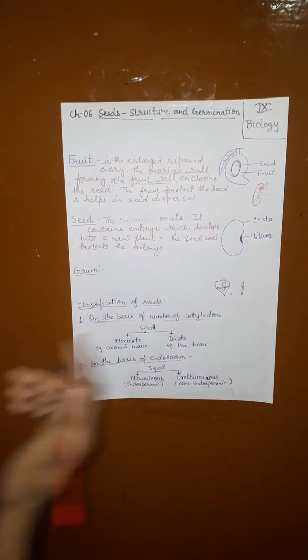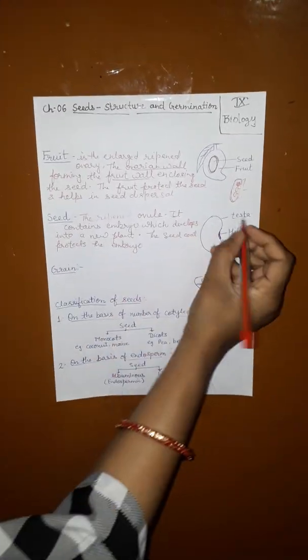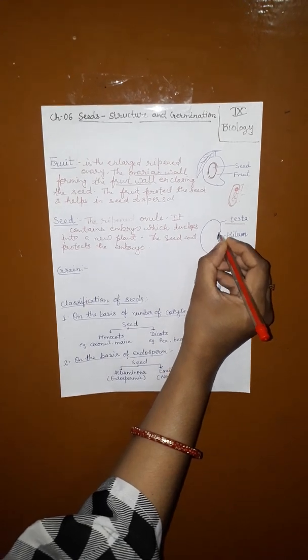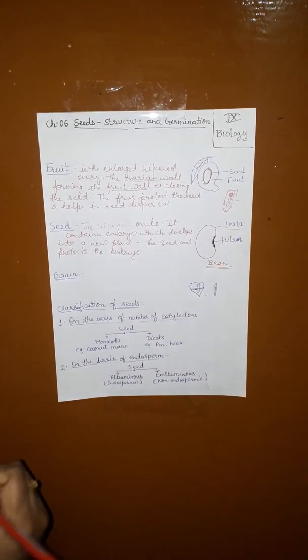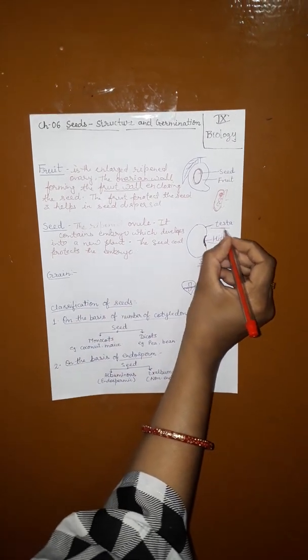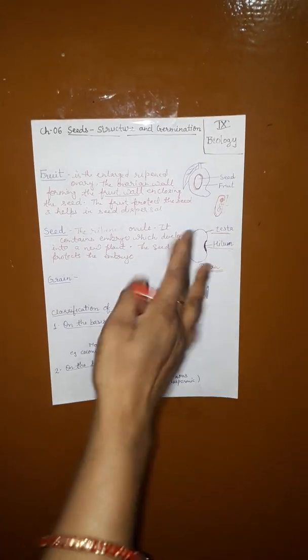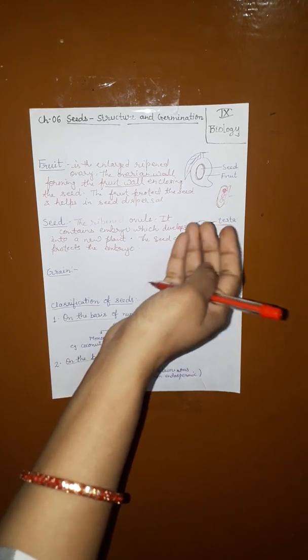For example, this is a bean seed. You have seen the rajma seed at home. The outer brown colour covering is the testa, and there is one notch, which is called the hilum. The upper brown or dark red covering is the testa. It is easily seen in all the beans like soya bean, rajma, gram seed, and pea seed also.